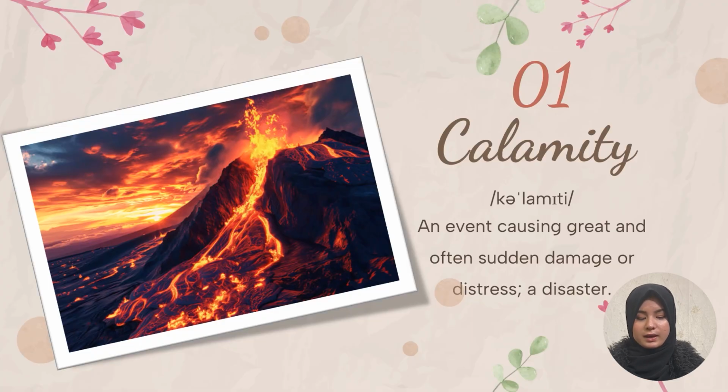So the first word here we have is calamity. Calamity. Pronounce it with me. Calamity means an event causing great and often sudden damage or distress. In other words, you could call it a disaster. So the natural disasters like earthquake, storms, flood, and there are more examples. Okay, you can call them calamity, or they can also be human inflicted calamities like a mass shooting, like a bombing or whatever. Okay, you can call that a calamity.